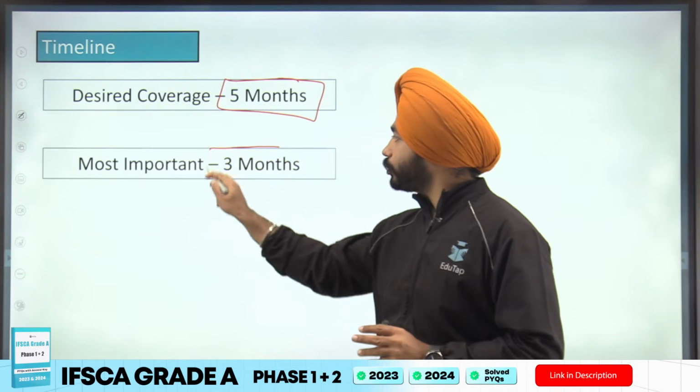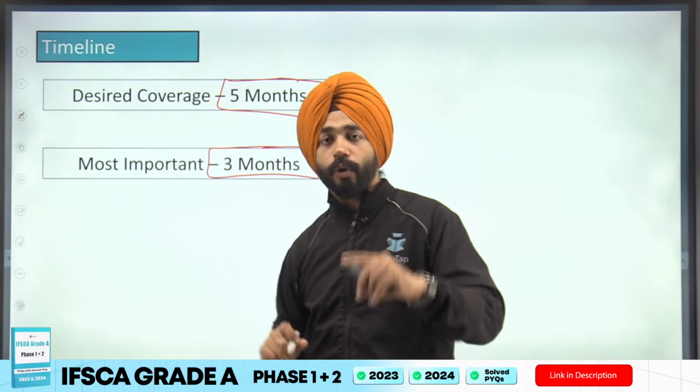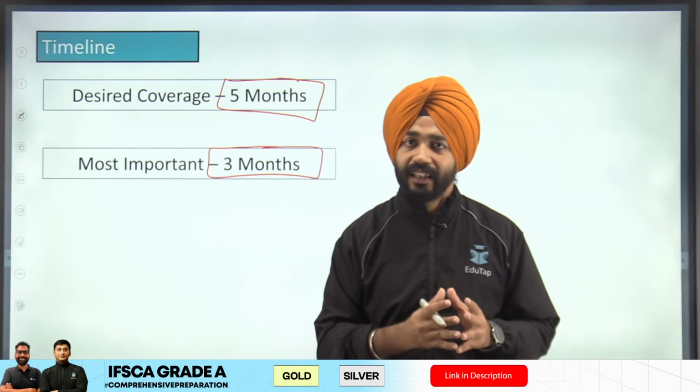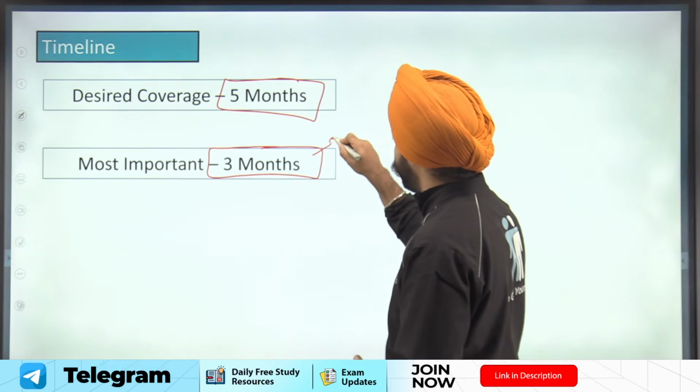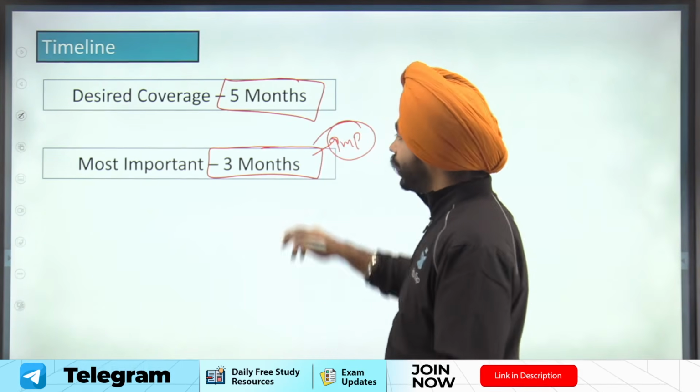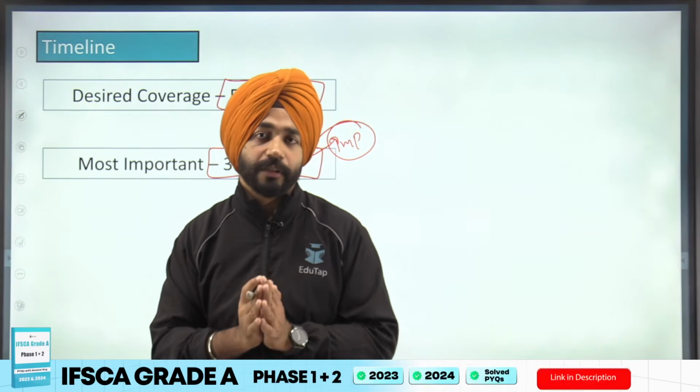But I would say if you're a student who is really good in QRE, who is really good in costing, management, ESI, if you are really good in that, then I would say your target should only be 3 months. Because if you have not read current affairs at this point of time, your first focus should always be on the last 3 months here.